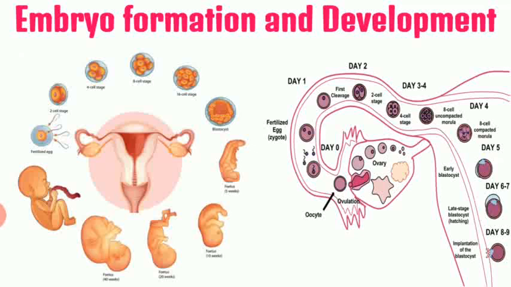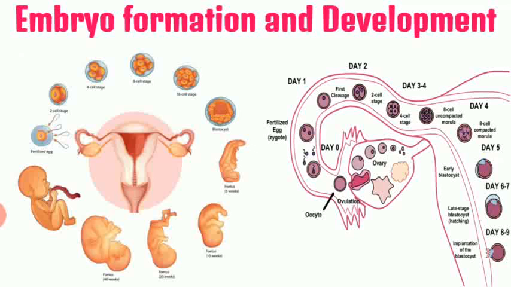Fine. So once the fusion of male and female gamete takes place, it forms a single celled zygote. This zygote then undergoes various divisions. So the zygote undergoes multiple divisions and it forms an embryo. This embryo then gets implanted into the uterus of the female. What is implantation? I'll tell you a little later. So first the embryo will get implanted into the uterus of the female, and there it develops into a full young one. Fine. So you can understand this by this particular diagram.